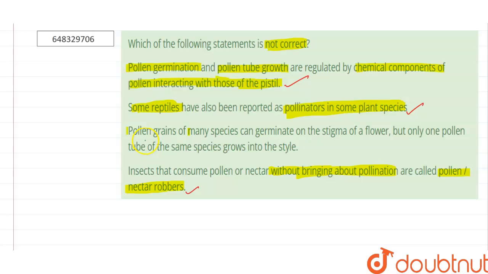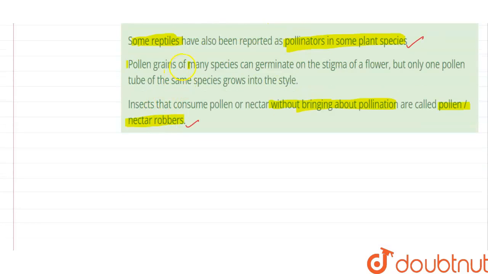The third statement says that pollen grains of many species can germinate on the stigma of a flower.